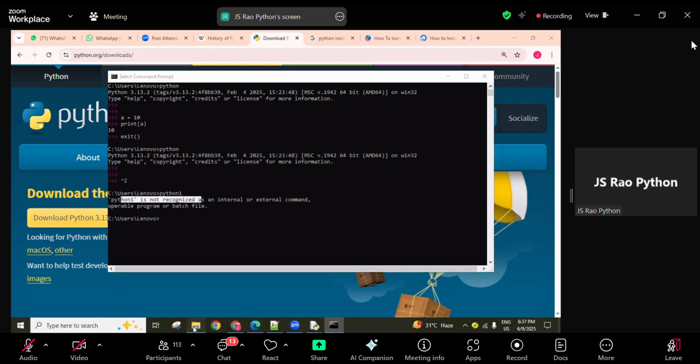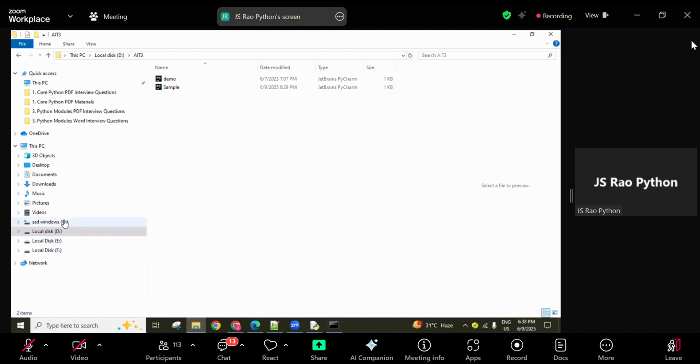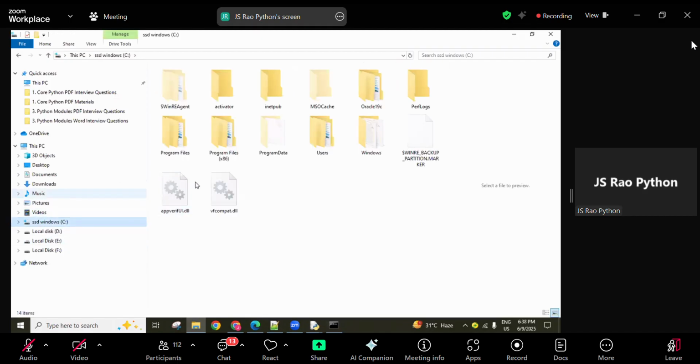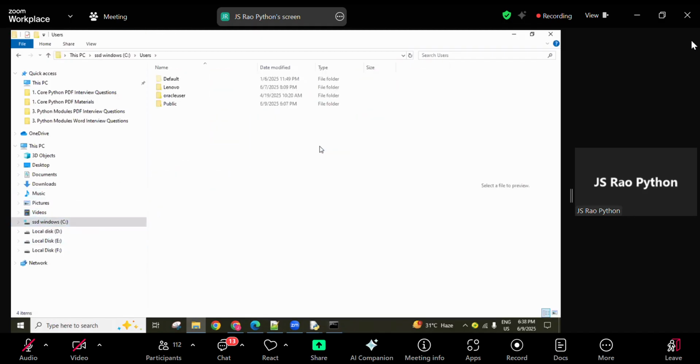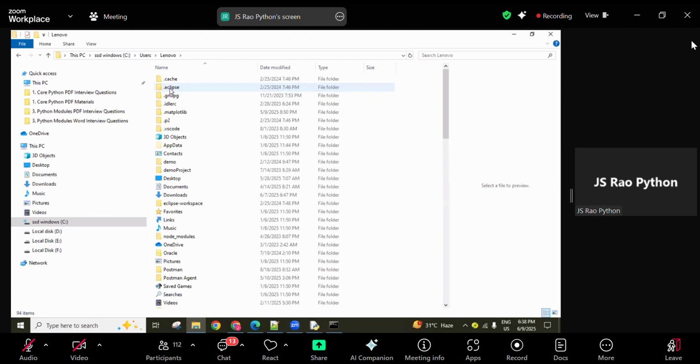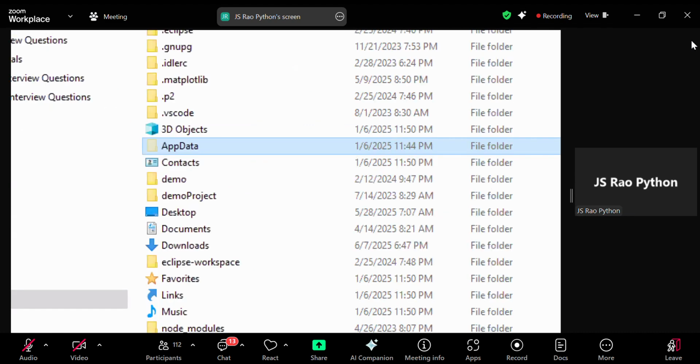Simply click on this and go to the C drive. In the C drive, Users is there, guys. In Users, your username is there. In my system, Lenovo is there; in your system, don't search for Lenovo, maybe your name is there. Go inside that, and next, AppData is there. AppData is a folder, a hidden folder. By default, we are unable to see it, so we have to enable it.